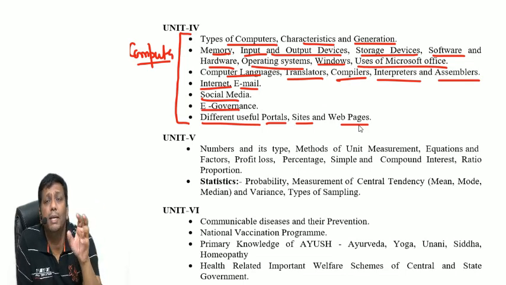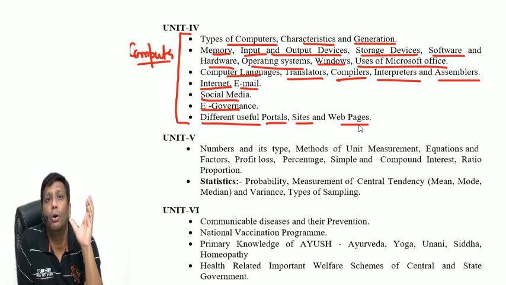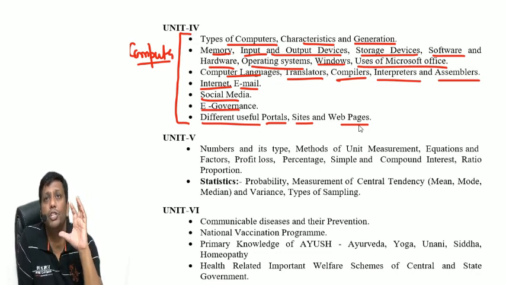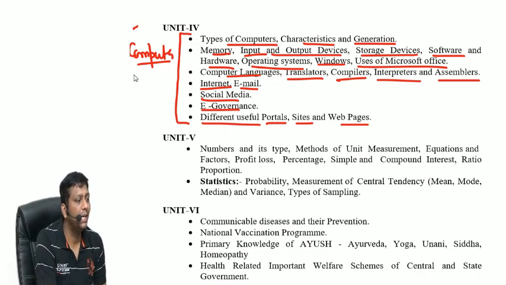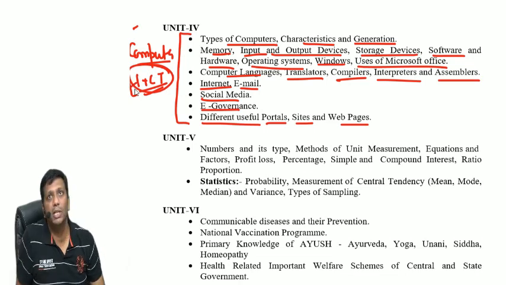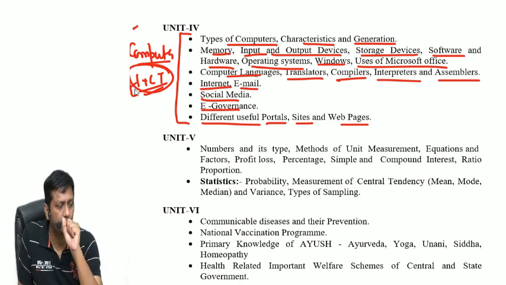But I advise you to also follow government portals. There are many portals, but you should follow the official ones. So that is the entire computer part, in short, information and communication technology.